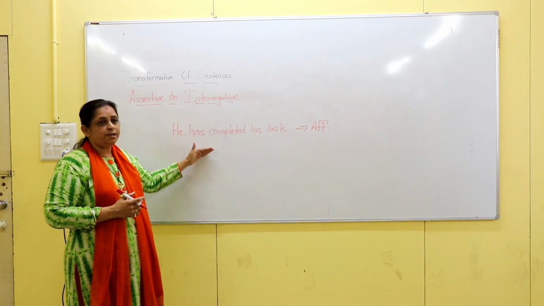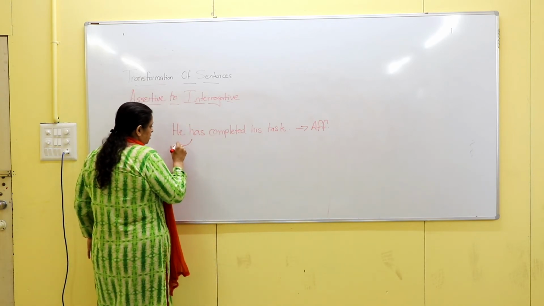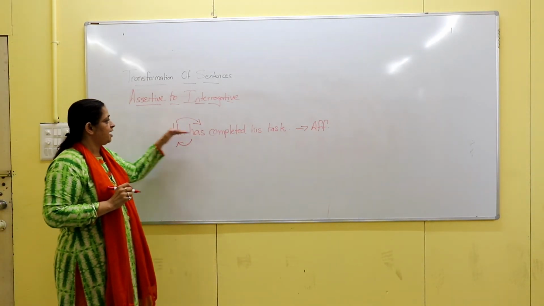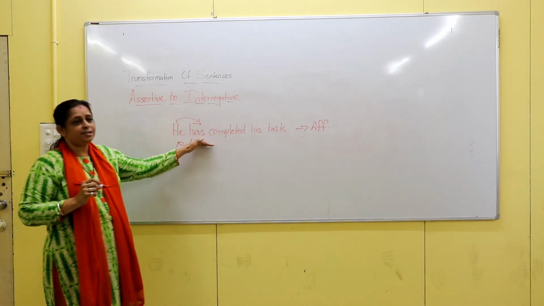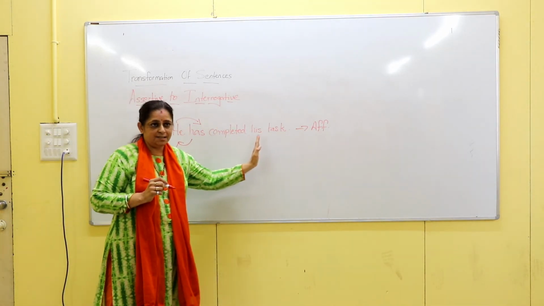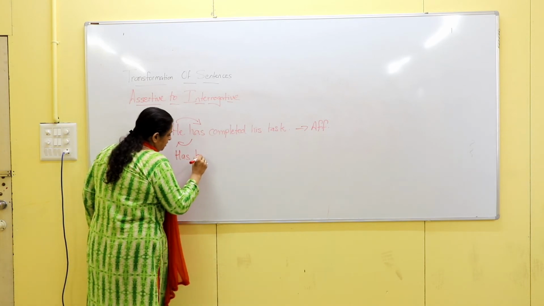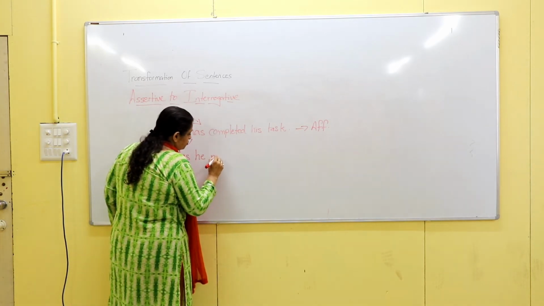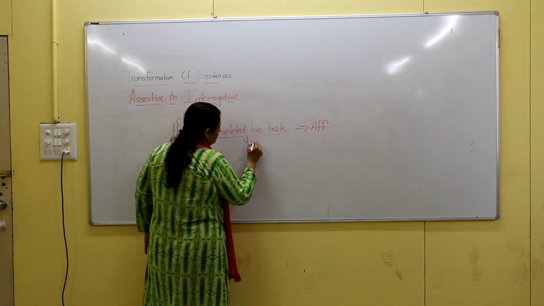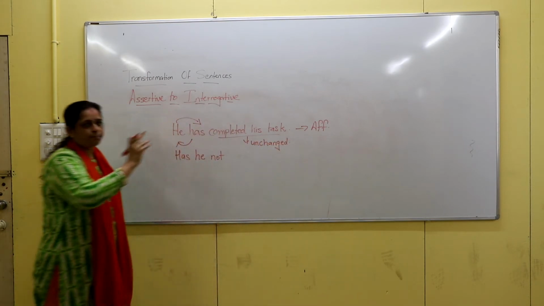Right? Now when you are transforming an assertive sentence into interrogative, you have to just transform the first two words of the sentence. That is, he has completed his task. Has is said to be the helping word, which you have to replace. If the given sentence is affirmative, your negative sentence will be: has he, and then you have to apply not. Has he not, and then the remaining sentence will be completely unchanged. You have to just copy it down.